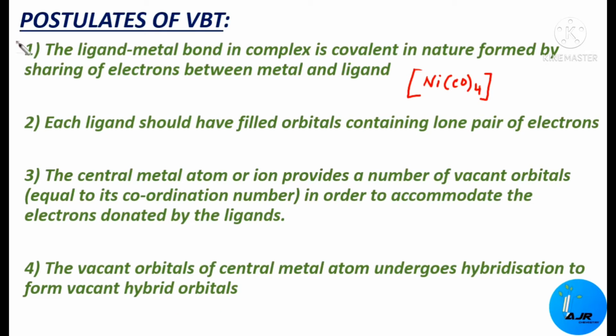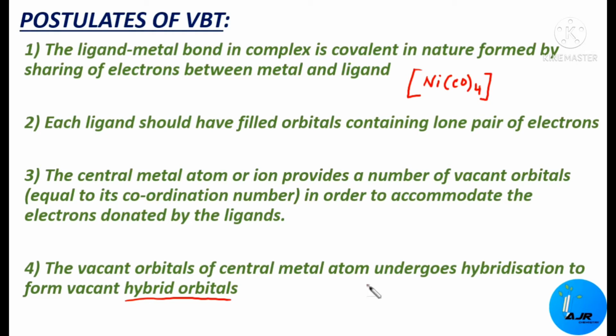Okay, so let us see the fourth postulate: the central metal atom undergoes hybridization to form vacant hybrid orbitals. Okay, it will be forming vacant hybrid orbitals, right? As I told you earlier, the central metal atom should have some vacant orbitals to receive the lone pair of electrons donated by the ligands. So these vacant orbitals will be undergoing hybridization.